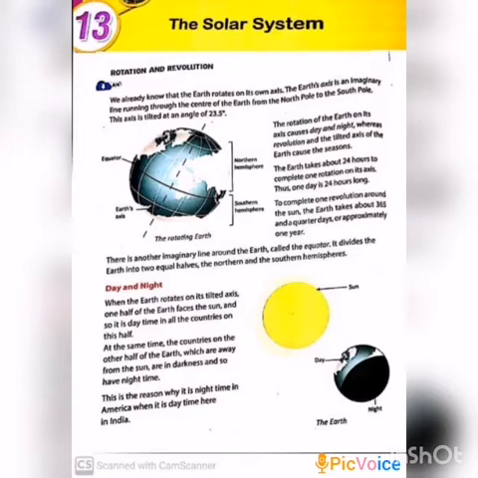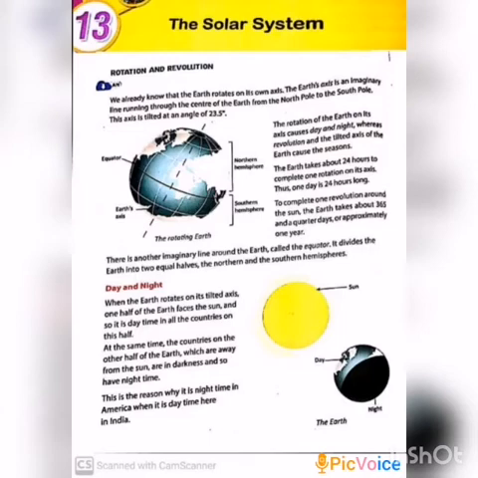As I told, the rotation of the earth causes day and night, whereas revolution and the tilted axis of the earth cause the seasons. The earth completes one rotation in 24 hours. That is one day. To complete one revolution around the sun, the earth takes about 365 and a quarter days. That is 365 1/4 days, approximately 1 year. There is another imaginary line around the earth called the equator. It divides the earth into two equal halves, the northern hemisphere and the southern hemisphere.